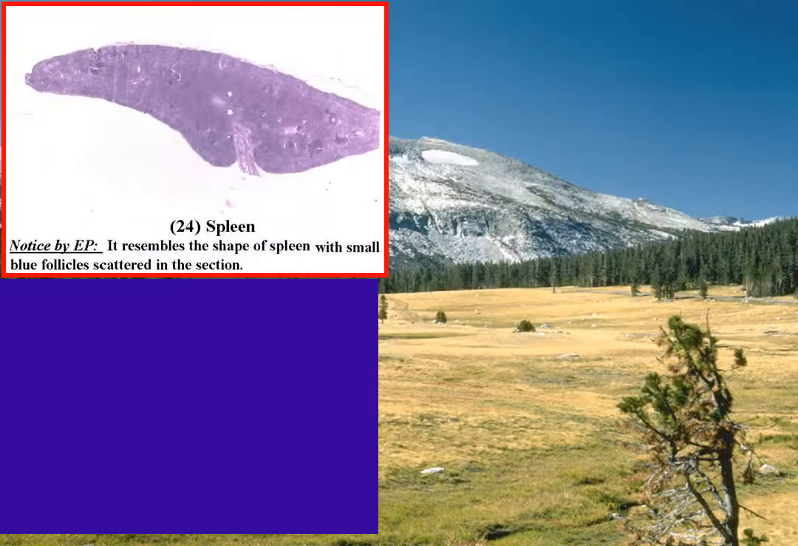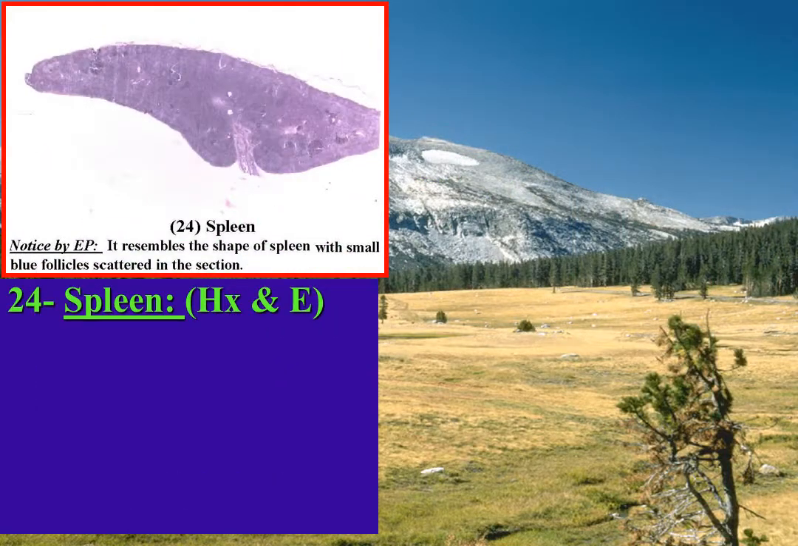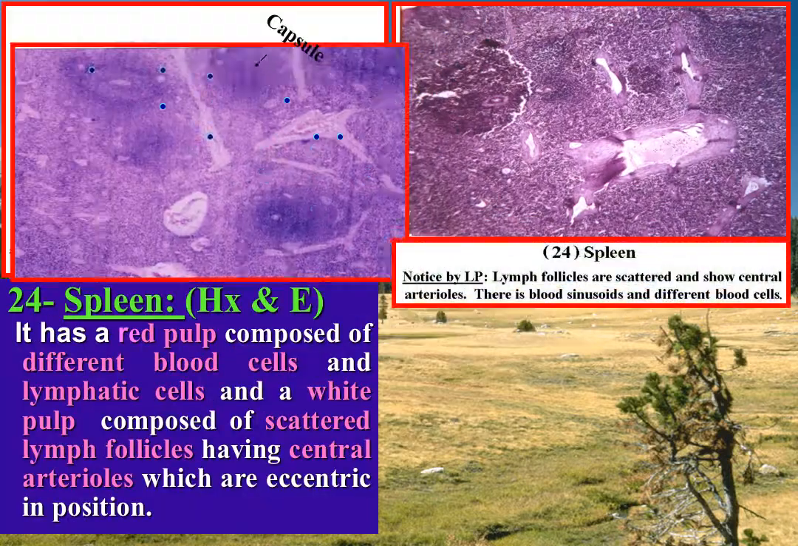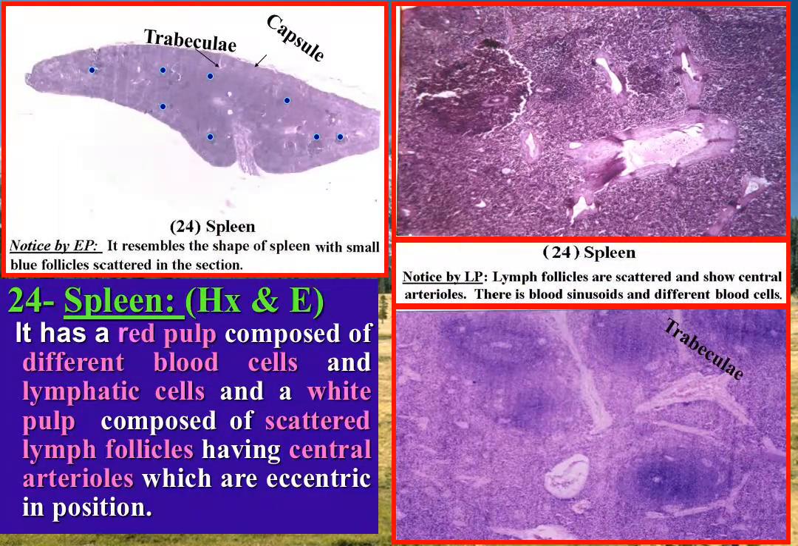Spleen. By eyepiece, the section resembles the shape of the spleen, with small blue follicles scattered in the section. By low power, the stroma is composed of thick capsule and thick trabeculae, extending from the deep surface of the capsule, dividing the spleen into irregular compartments. The parenchyma is formed of white pulp and red pulp.